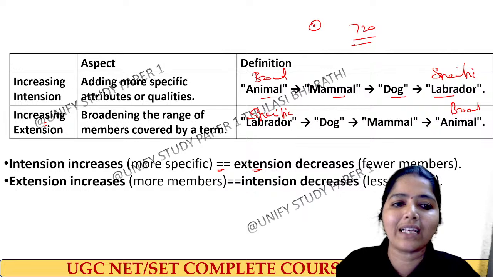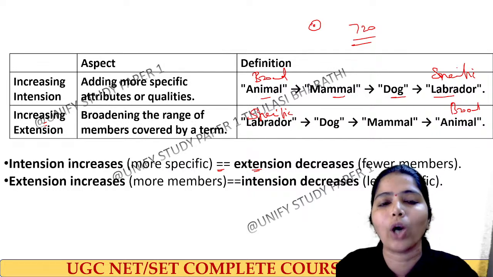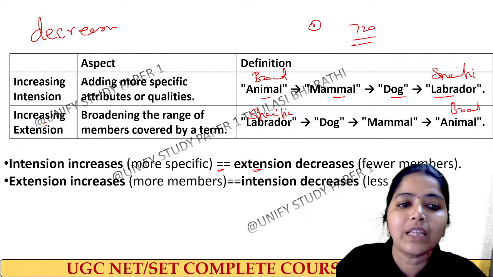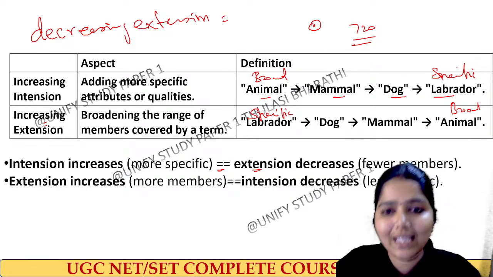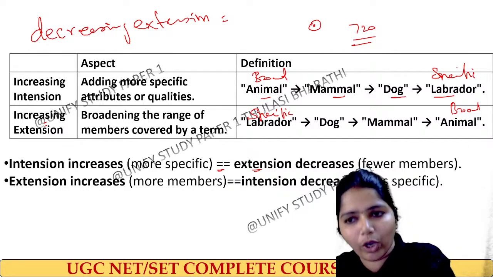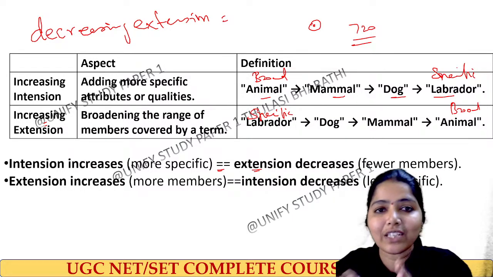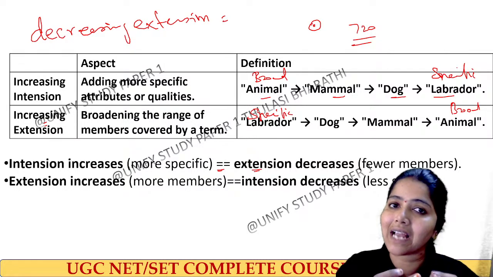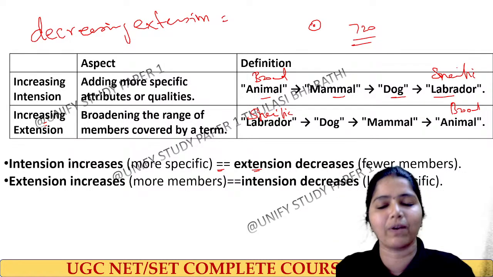Here it is given increasing intention: animal, mammal, dog, labrador. Then what will be decreasing extension? That is the same thing: animal, mammal, dog, labrador. So the extension is decreasing. Similarly, for the opposite one, you can understand this relationship from this one single slide.